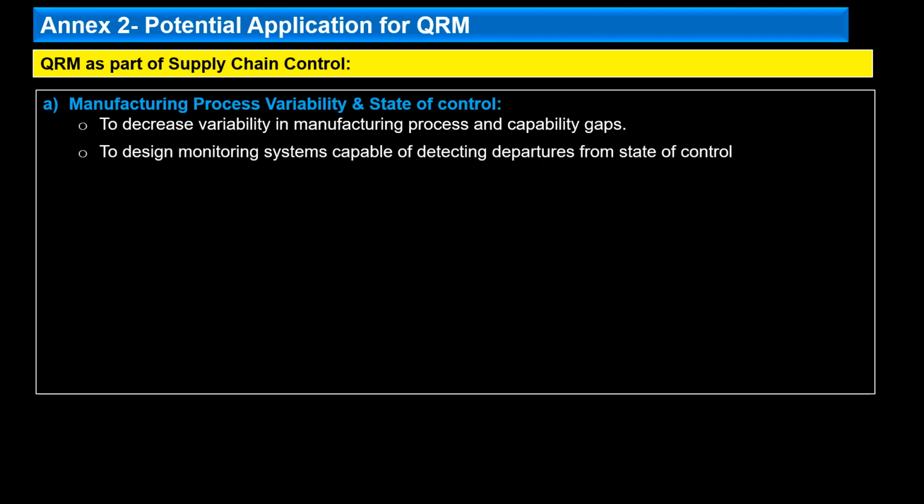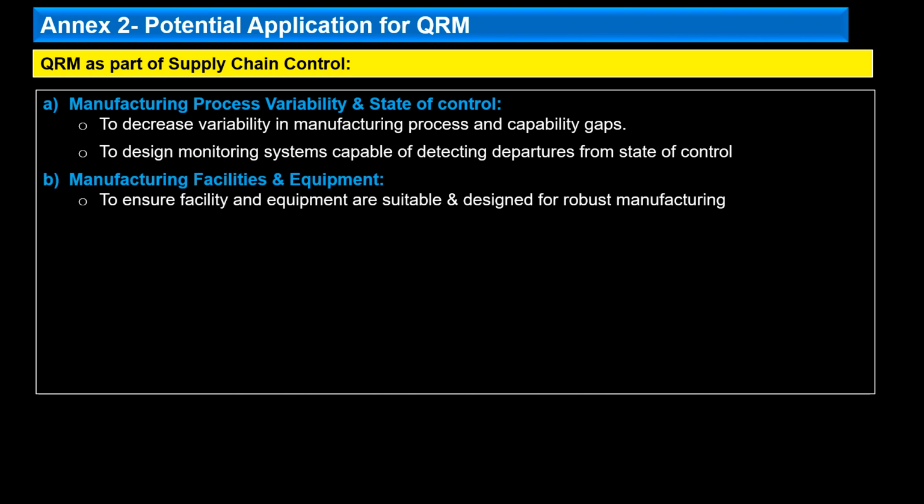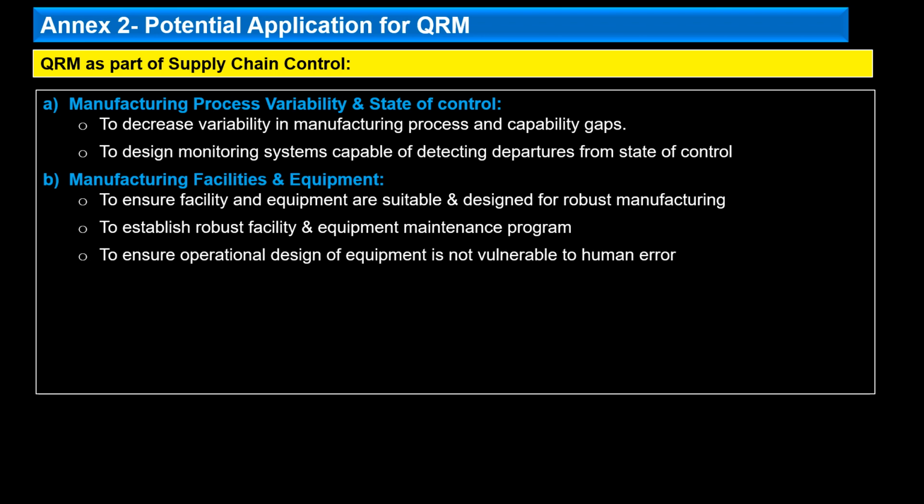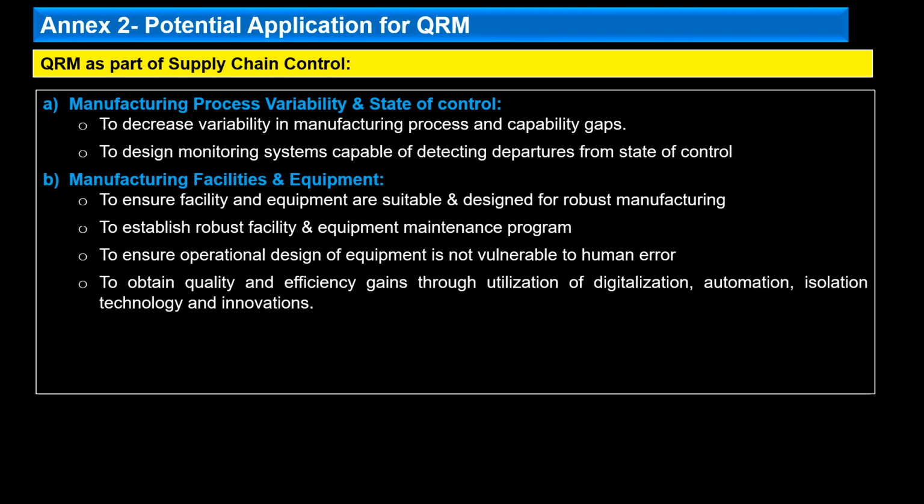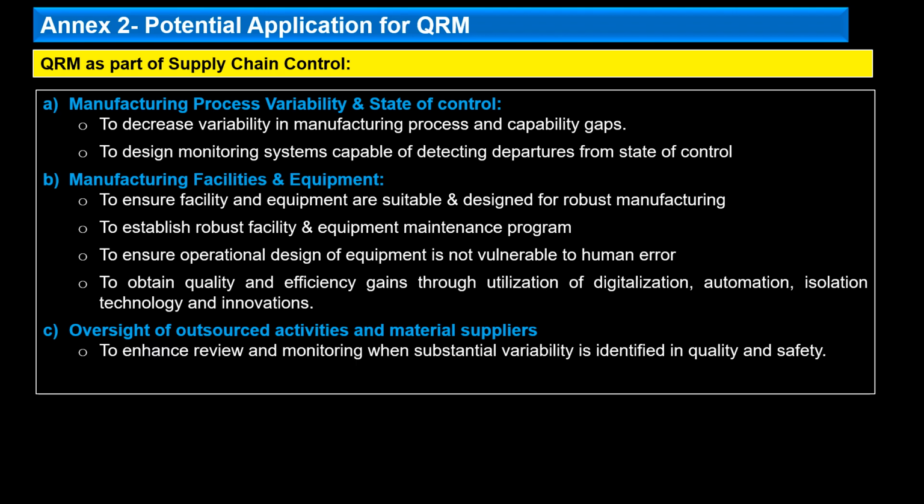to design monitoring systems capable of detecting departures from the state of control. For manufacturing facilities and equipment, it is to ensure facility and equipment are suitable and designed for robust manufacturing, to establish a robust facility and equipment maintenance program, to ensure operational design of equipment is not vulnerable to human error, and to obtain quality and efficiency gains through utilization of digitalization, automation, isolation technologies and innovations. And for the oversight of outsourced activities and material suppliers, it is to enhance review and monitoring when substantial variability is identified in quality and safety, to manage external product variability risks properly.